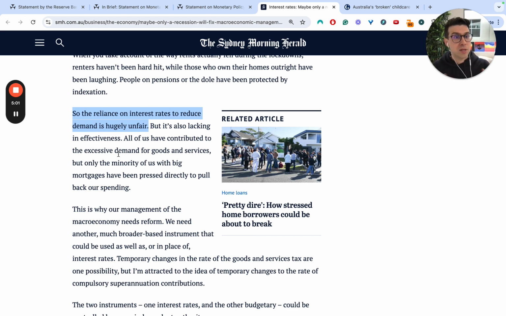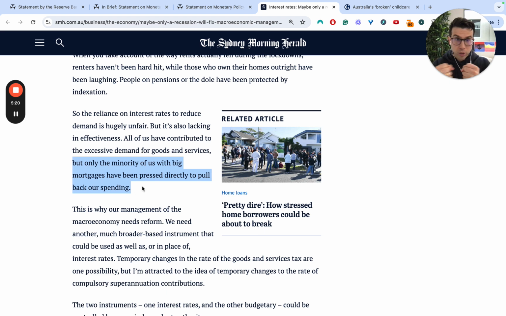But his acknowledgement is, even if we were to assume for a moment that all of it was aggregate demand, excessive demand based, right? All of us have contributed to this excessive demand. Yourself, myself, your families, but ultimately only a minority, those with big mortgages, are directly being pressed to pull back the spending.